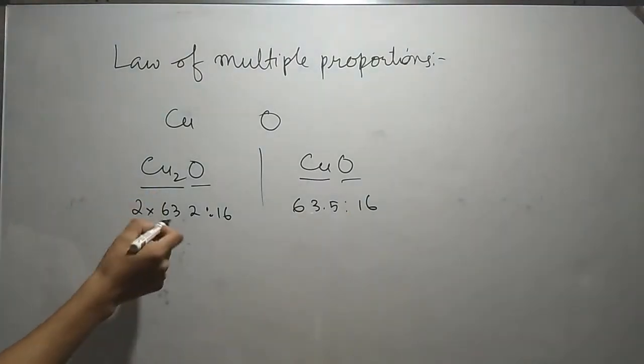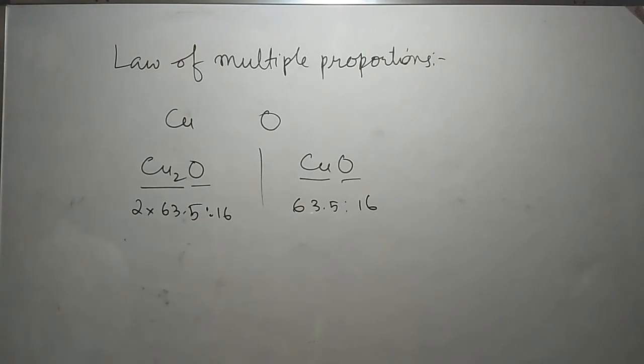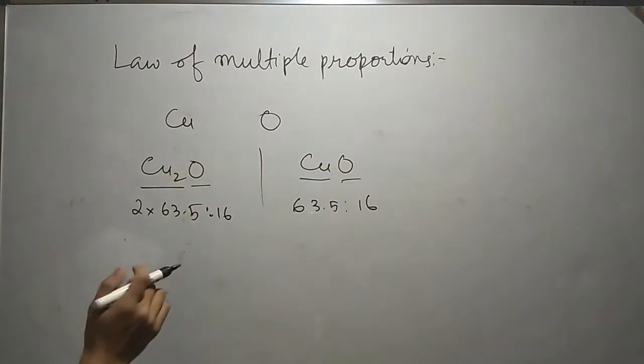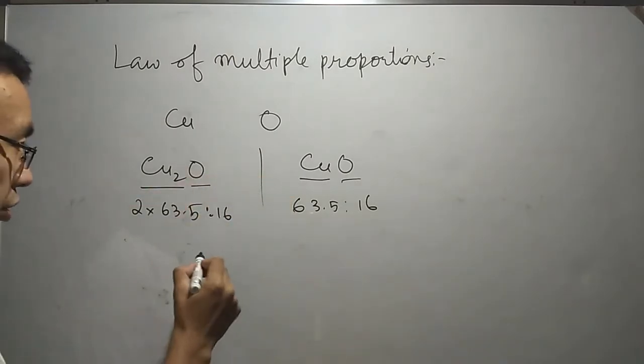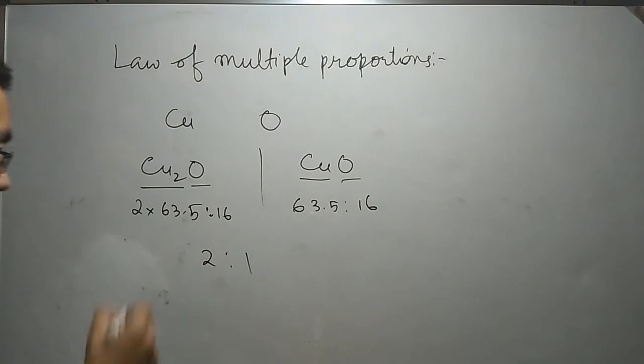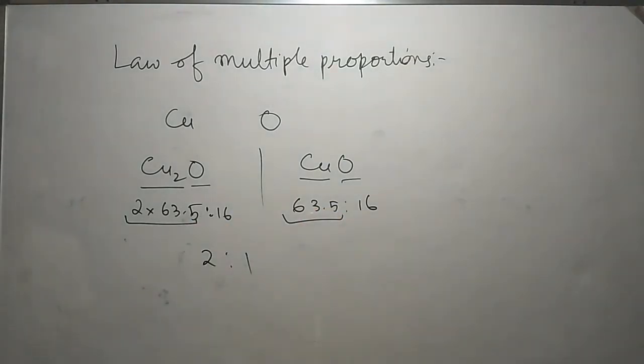This one is 2 times of 63.5 is to 16. Now in both cases the masses of the copper are in the ratio 2 is to 1. So that is what it meant.